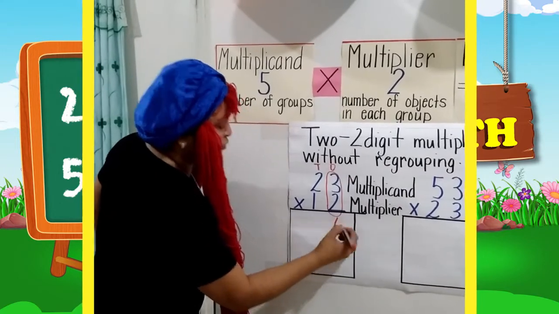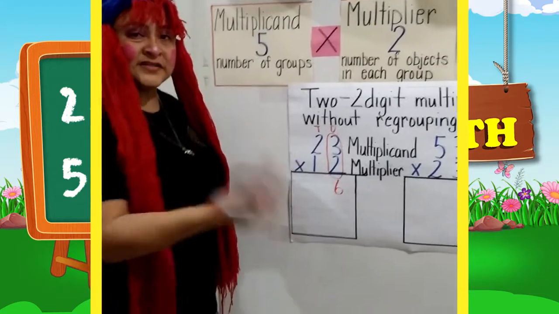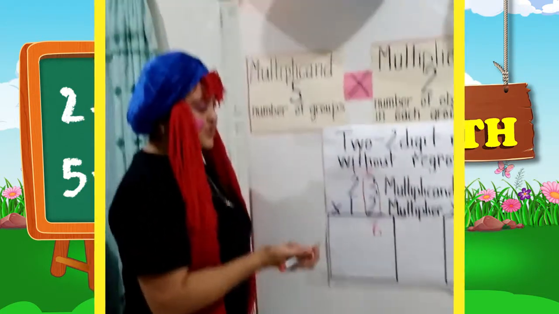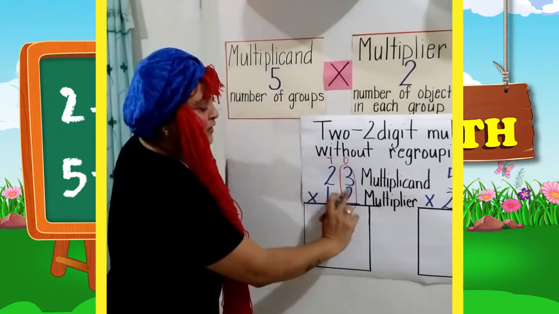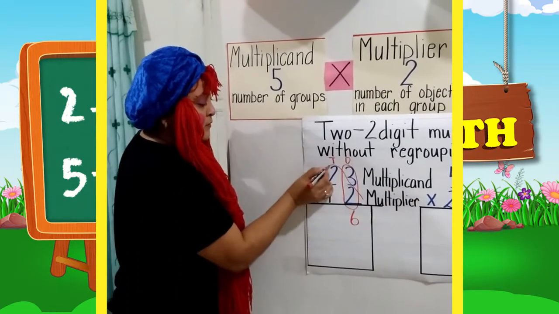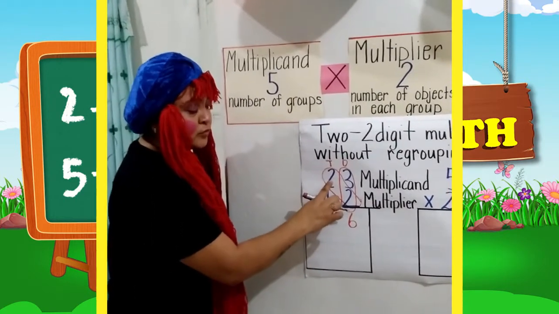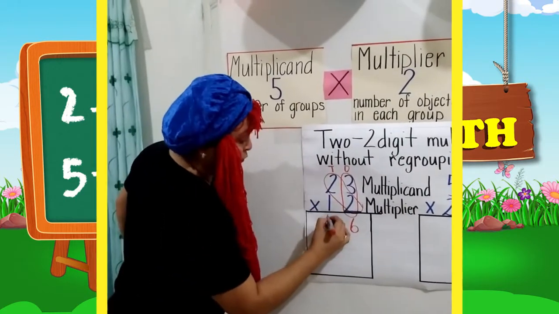Remember, if you want to use your equal groups, you are free to use your equal groups to assist you with your multiplication. Now we're going to move on to the tens. 2 times 2. 2 times 2 is equal to 4.